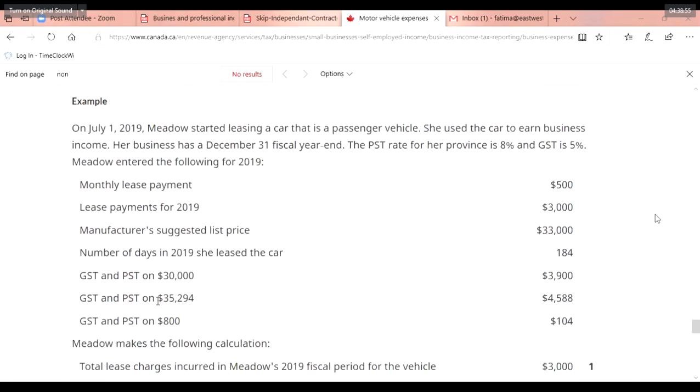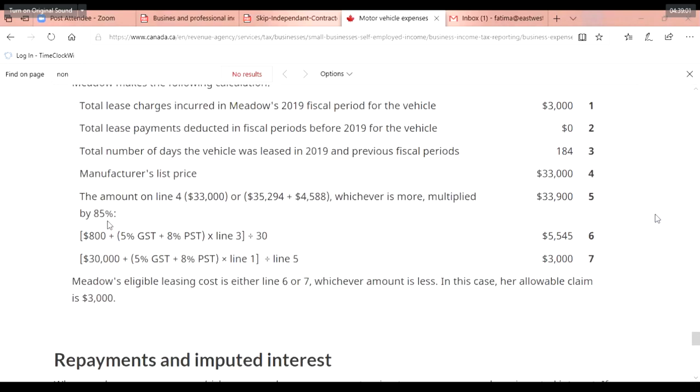So 35,000 plus GST and PST of 4,588, times 85%. Whichever is more, you multiply by 85%. So 35,294 plus